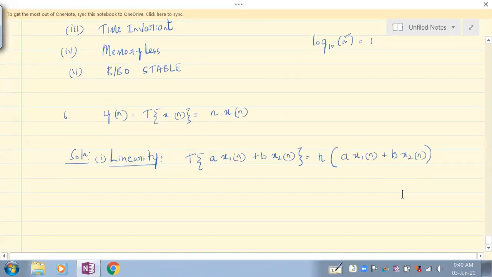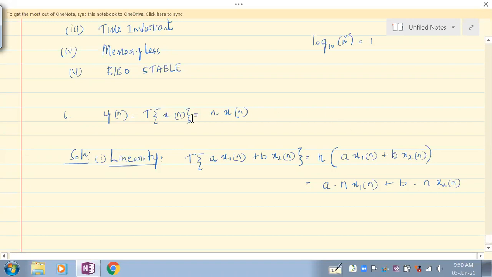Fine. So now, how can we write this? Rearrange it in a proper way so that we can show it as linear if possible. What we can do is keep a out, and this n now associates with both these signals because it is common. It gets associated with this signal as well as this signal. Understand? So we can rearrange this as a into n x1 of n plus b into n x2 of n.